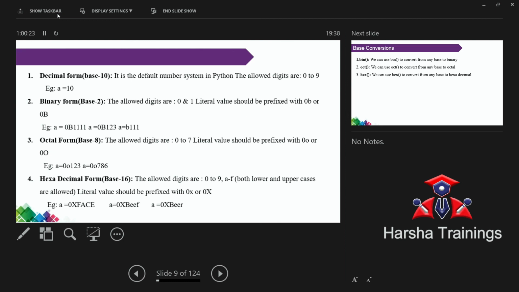Understand the question carefully. I have only 4 types of numbers. Ignore the binary, only 3: decimal number, octal number, hexadecimal number. Ignore the hexadecimal also. First I have only 2 numbers. Decimal: what is meant by decimal? If any digit is in the range 0 to 9, that is called a decimal number. If anything is in the range 0 to 7, it is called an octal number.